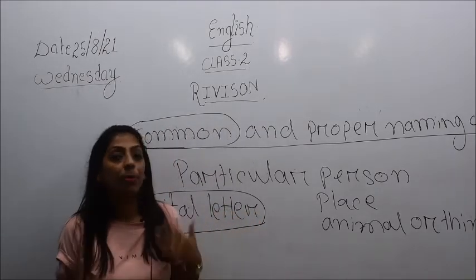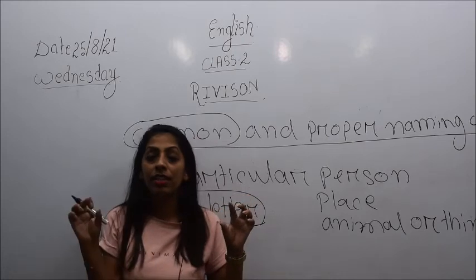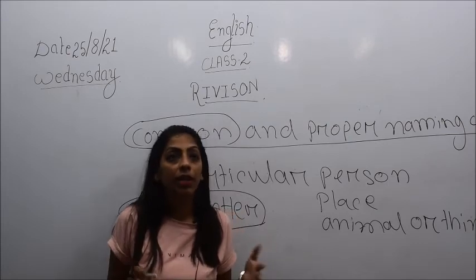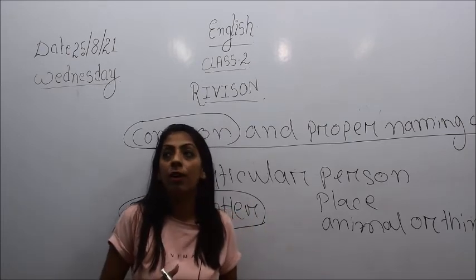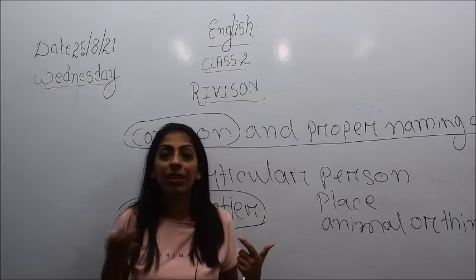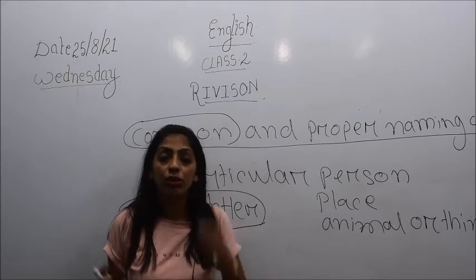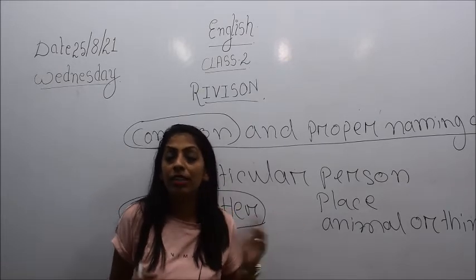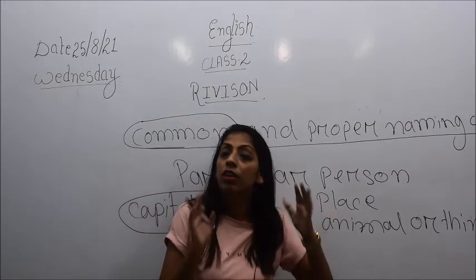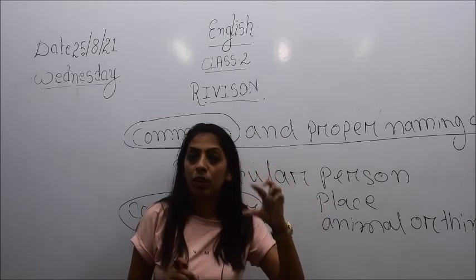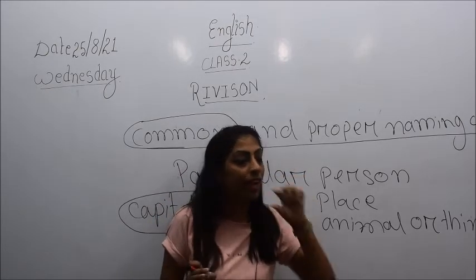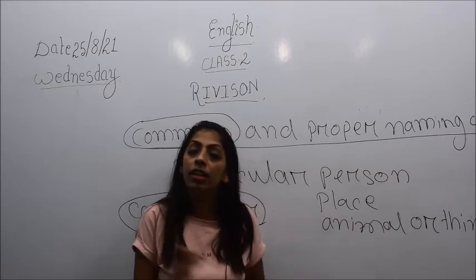But even while writing a sentence, if by chance a proper noun comes in between, for example the name of a person, a river, the days of a week, the months of a year, an ocean, or monuments and buildings, then even in between the sentence you write that word with a capital letter. Only the first letter of that word is written in capital, and the rest of the letters are written in small letters.